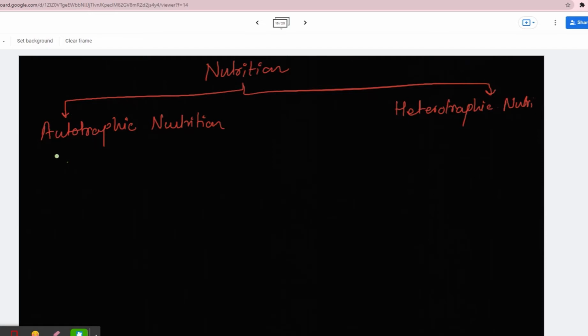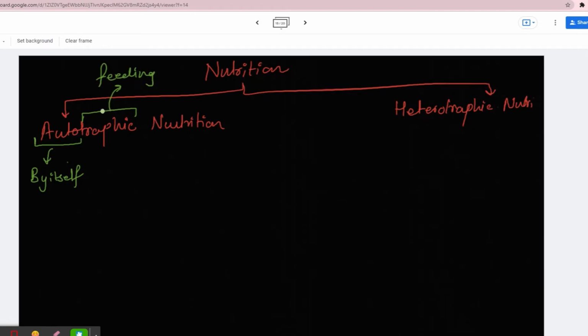Here the rule of biology comes in. You just split the word, you see the meaning, and you get the definition. Auto means by itself, such as automatically, okay? Trophic means feeding, or nutrition, or nutrients related to food.